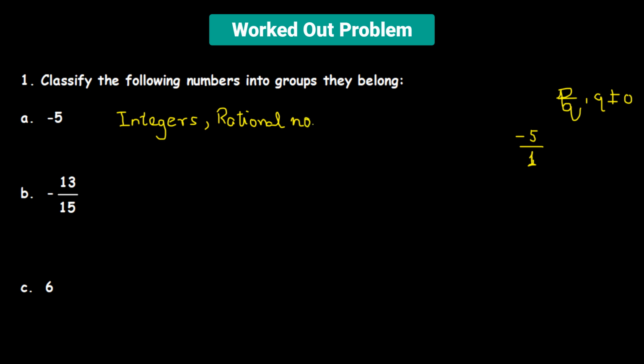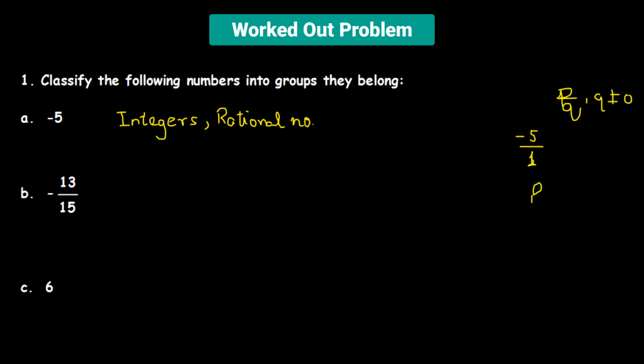Now, if it is a rational number, then it's not going to be an irrational number. So we can straight away reject the next group, which is the group of irrational numbers. Now, we can ask if it is a real number. A real number is a bigger set.